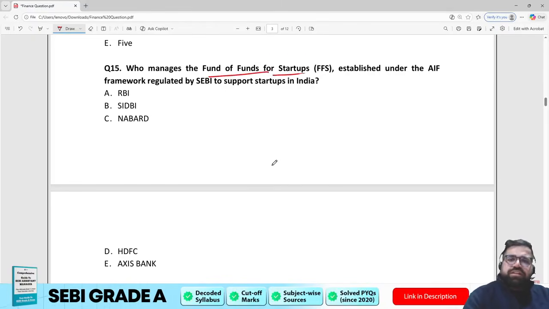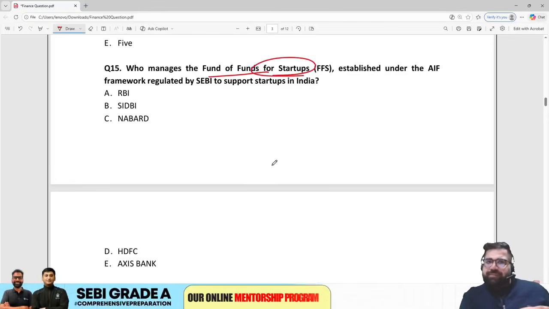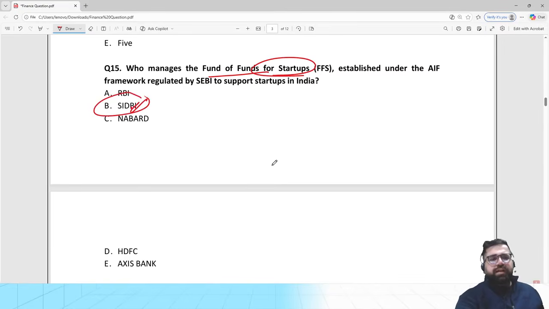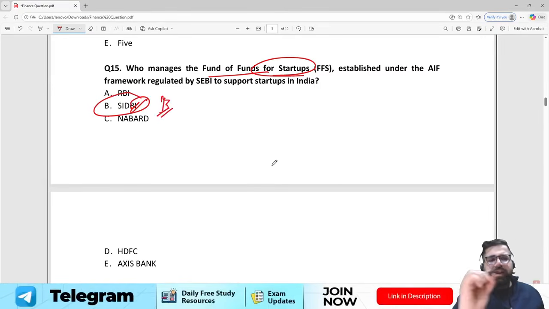Now, fund of funds for startup is also categorized as MSME only, right? And all the MSMEs come under the regulation of SEBI. So your answer will be option number B, right?